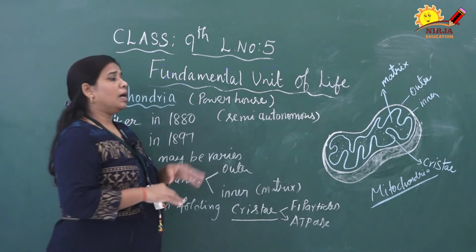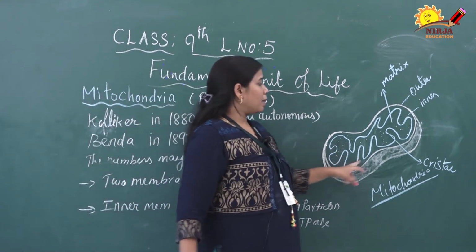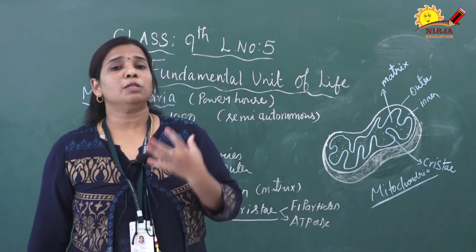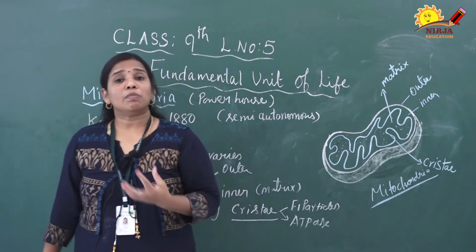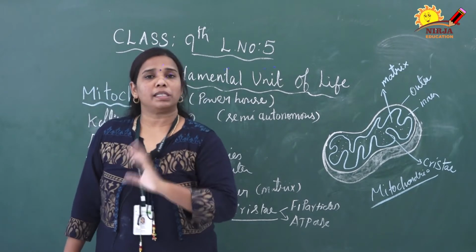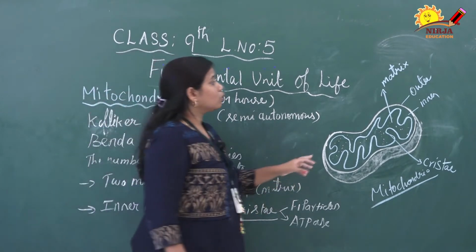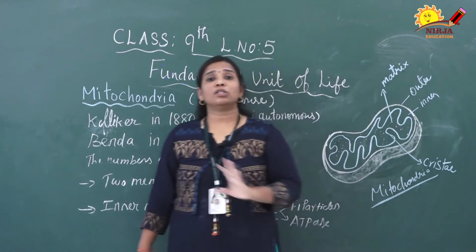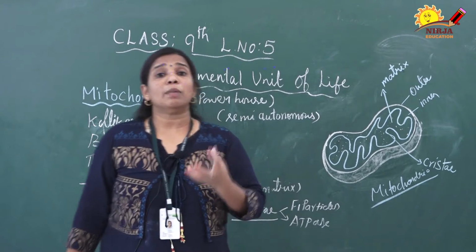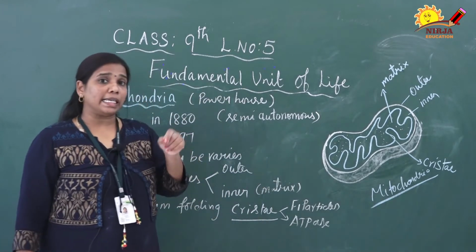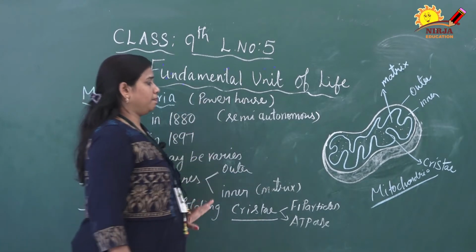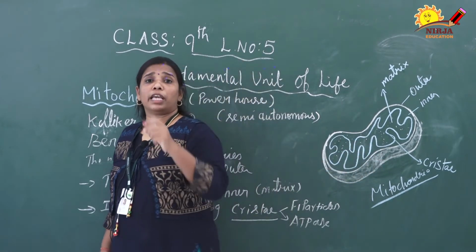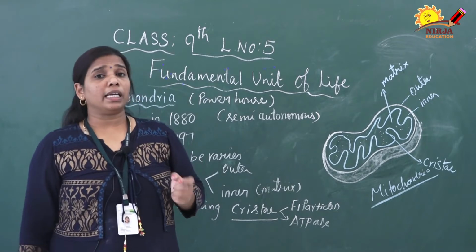Inside the inner membrane of the mitochondria, a dense semi-solid material is present. That dense material is called matrix. What is matrix? Matrix is nothing but a dense semi-solid material present inside the inner membrane. Clear? At the same time, the innermost layer with the folding structure, I told you already, is the cristae.